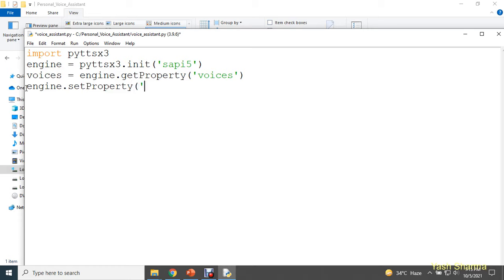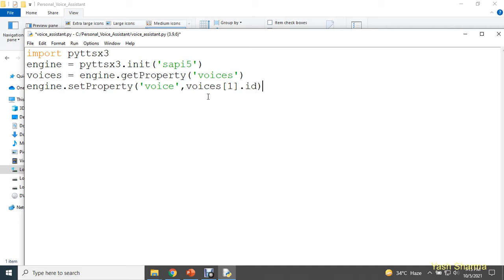Here you need to set the property voice, and if you want to set a female voice, this is how you write your code: voices. Remember, we are saving our voice information in this variable voices. So I'll write the same variable name voices, use index number 1, and here you can use .id.